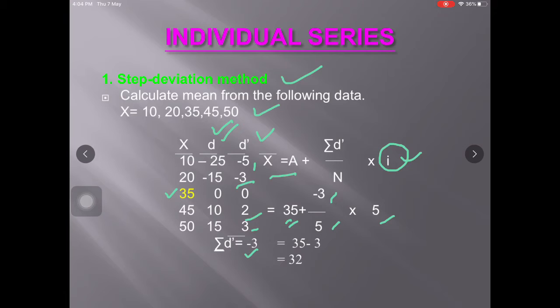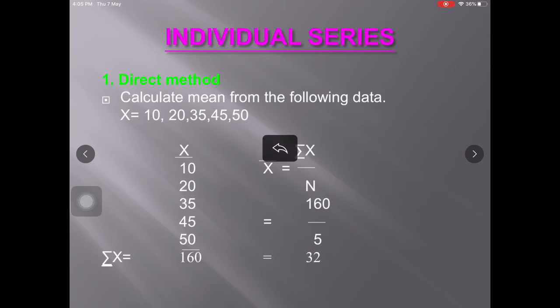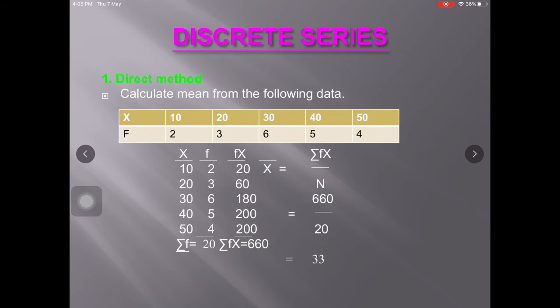So these 5 and 5 are cancelled, so 35 minus 3, that is 32. So in the step deviation method, we have mean as 32, in the shortcut method, we have mean as 32, and in the direct method, we have mean as 32.